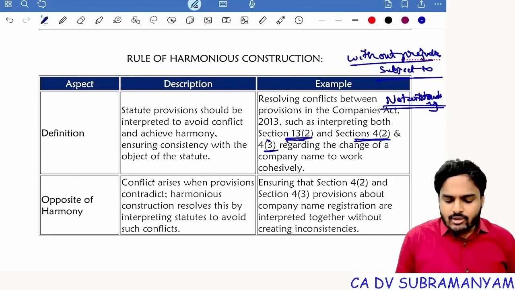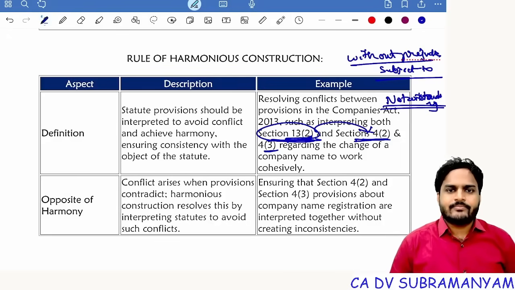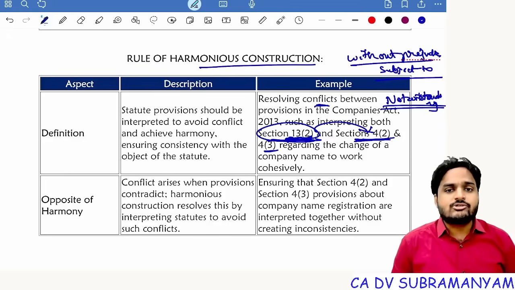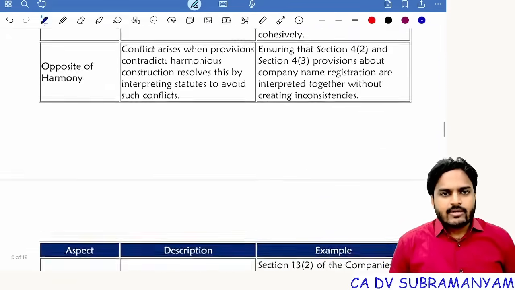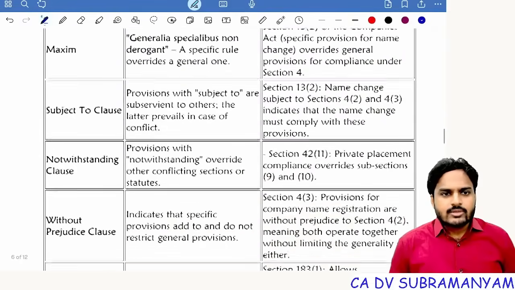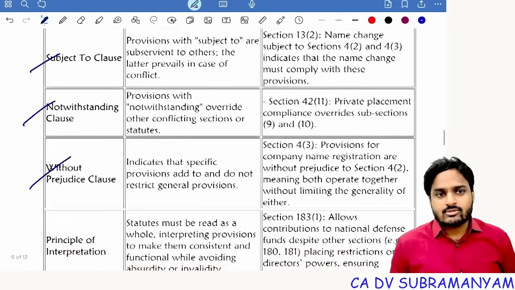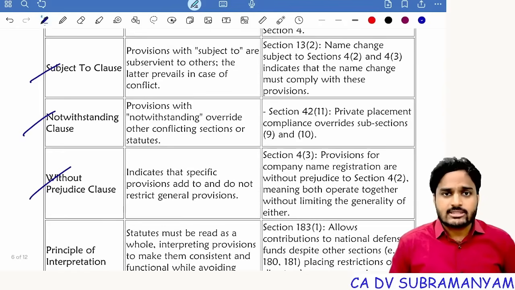So now whenever you are changing the name, you should follow section 4 requirements. So resolving conflicts between section 13, section 4, yes, harmonious construction shall be applied. Getting my point, everyone? So here you can see notwithstanding, subject to clause, notwithstanding, without prejudice clause. So these three points are important for harmonious construction.